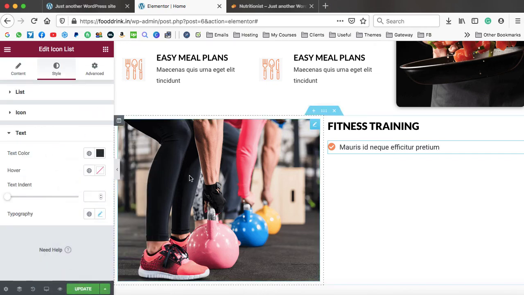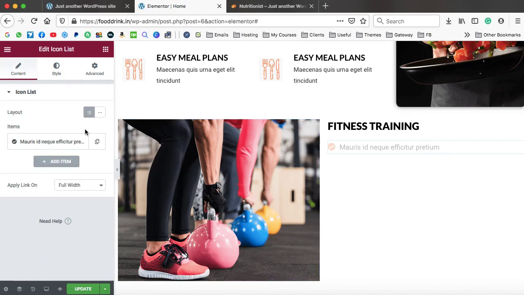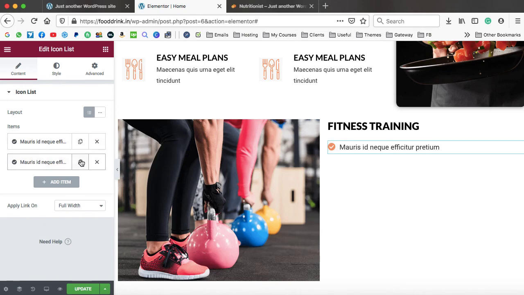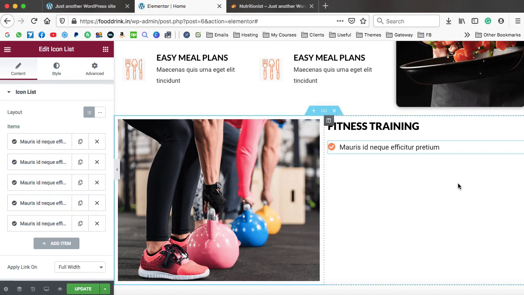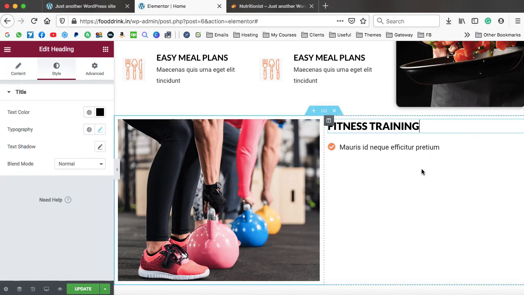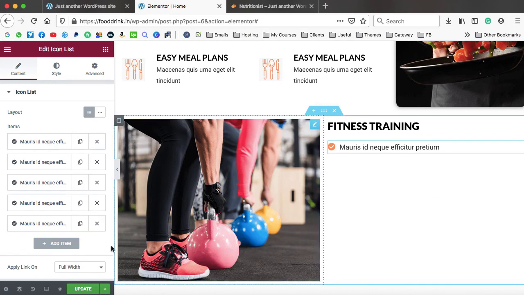That's okay. Now once you think that it is the perfect icon list, then go to the content and duplicate it. Here we have the duplicate option. Just click on it, it will be duplicated, then again and again and once again. So 5 icon lists we have created. Once you click on this area, it will appear over here. Or let's update it.